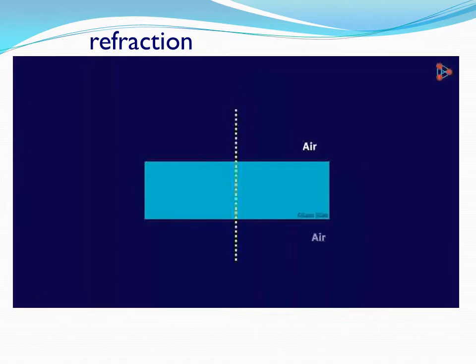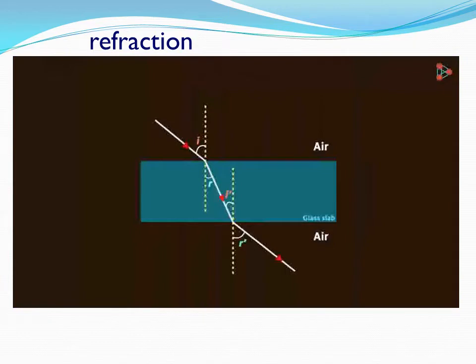But what if the light is entering perpendicular to the surface of the glass? Will its speed change? Yes, its speed will change, however, it does not bend this time. Yes, the refracted ray propagates in the same direction as the incident ray.